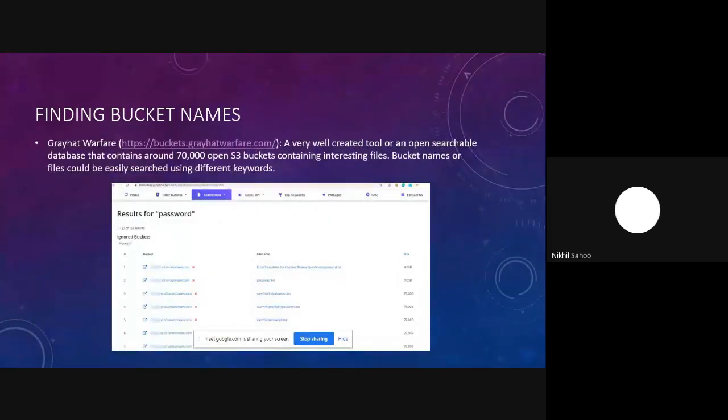Then we also have another great tool, which is named Grey Hat Warfare. Basically, this is an open searchable database that contains around 70,000 open S3 buckets containing interesting files, and bucket names and files can be easily searched using different keywords. So we can have a demo of this particular tool.